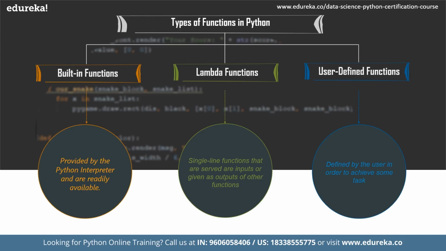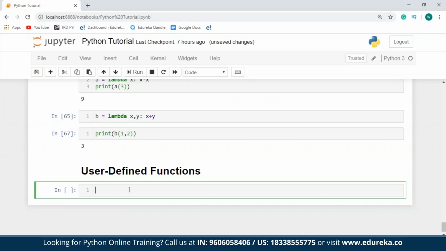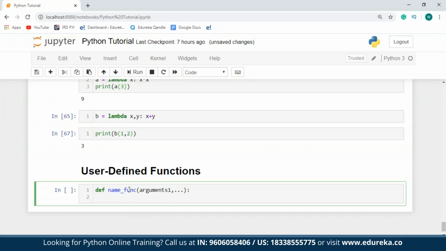Functions that we define ourselves in a program in order to achieve some task is referred to as a user-defined function. So the syntax for a user-defined function will be the def keyword followed by the name of the function and then the arguments. You can have any number of arguments, guys. Then comes the body of this function. The body of this function can have any number of statements. So I'll just write statement 1, 2, etc.